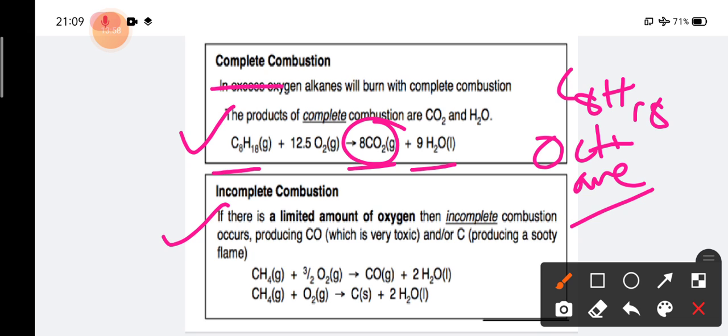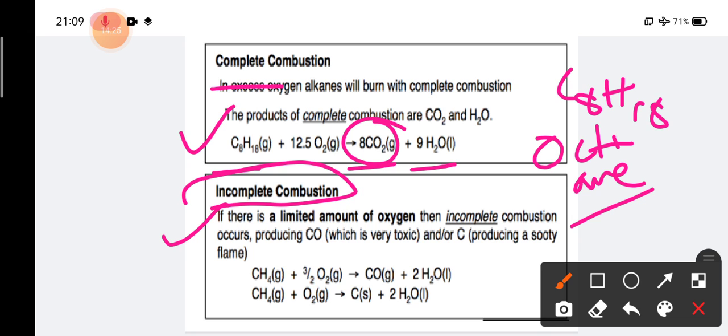In the case of octane, when it is burned in presence of oxygen, it will produce 8 CO2 and 9 water molecules. So whenever complete combustion occurs, it will only produce carbon dioxide and water. But in the case of incomplete combustion, there will be a limited supply of oxygen.